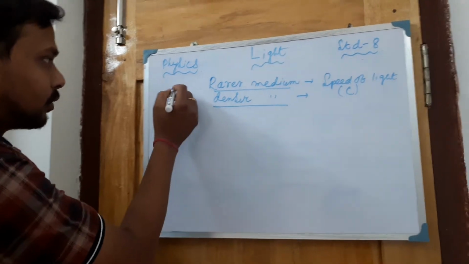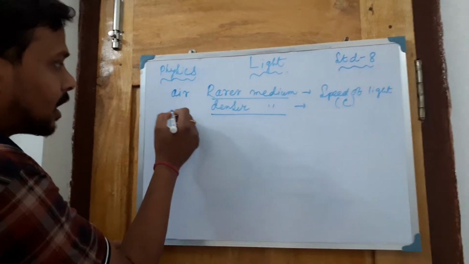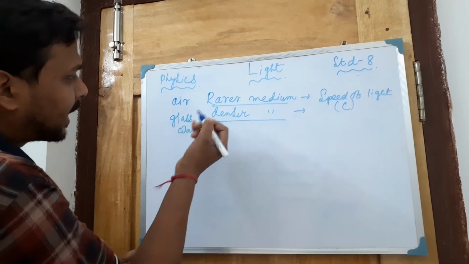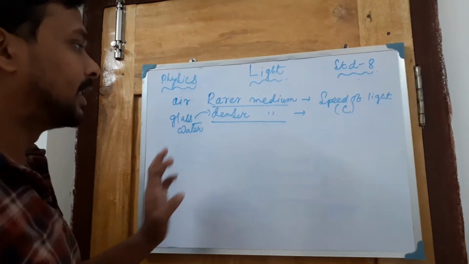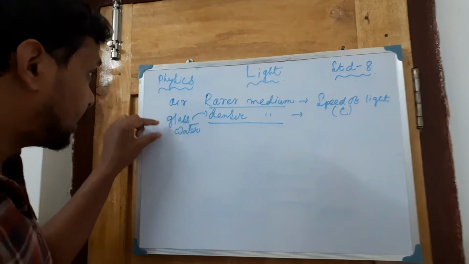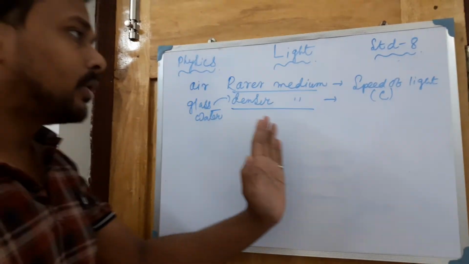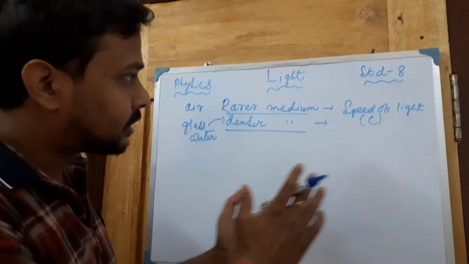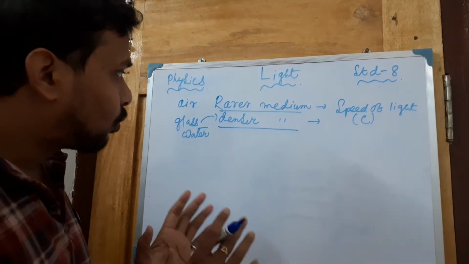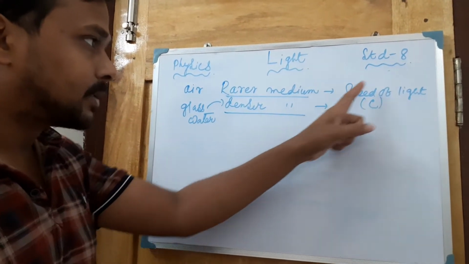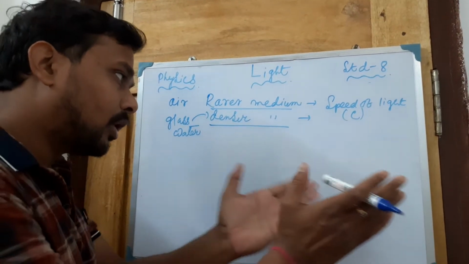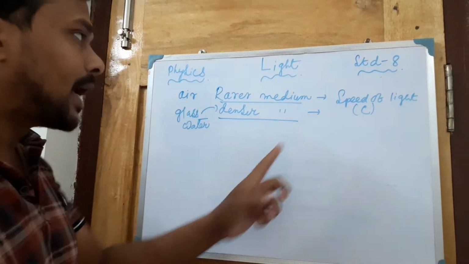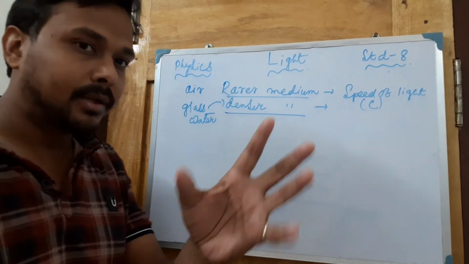Suppose we consider two types of medium, air and glass, or water or any type of liquid. These all come in the denser medium family. If a ray of light is coming from the rarer medium and going to the denser medium, what will happen to the speed of light? We all know that light always tries to propagate in a forward direction, in a straight line. So what will happen to this? That will be described by the refraction of light.